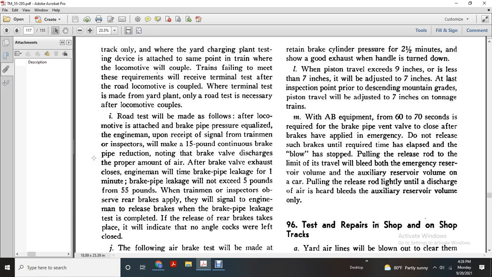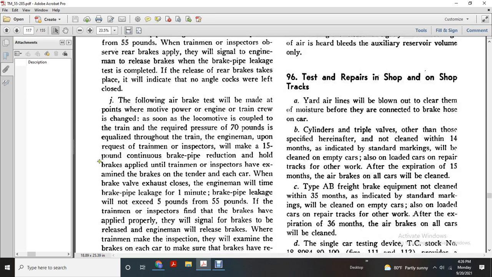The test is completed. If the release of the rear brakes takes place, it will indicate that no angle cocks were left closed. The following air brake tests will be made at the points of the motive power with the engine and the train crew, when the locomotive is coupled to the train with the required pressure of 70 pounds equalized throughout the train.